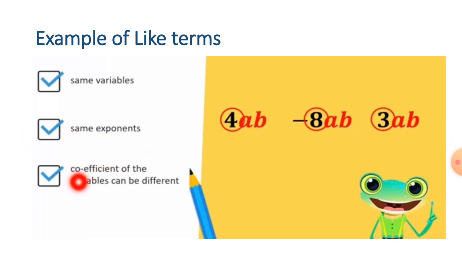Now we are going to see the coefficient. What is a coefficient? This circled 4, circled 8 and 3. These three are called coefficients. So the coefficients of the variables can be different. There is no rule that they should also be the same. It can be different. So you can see that it is 4, it is 8 and it is 3. So these are like terms. We can subtract or add these three numbers.